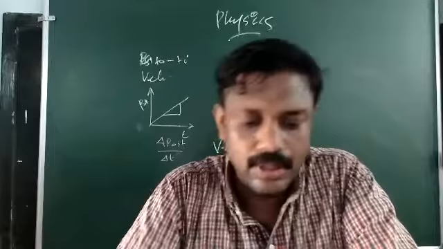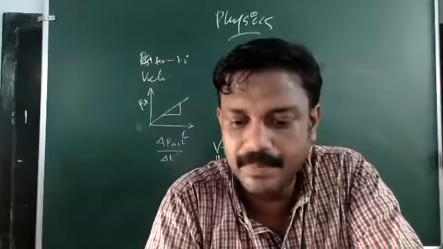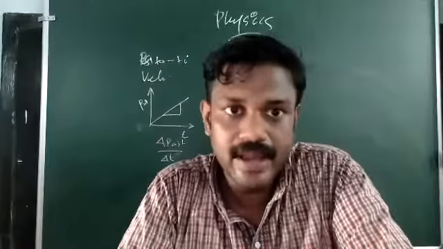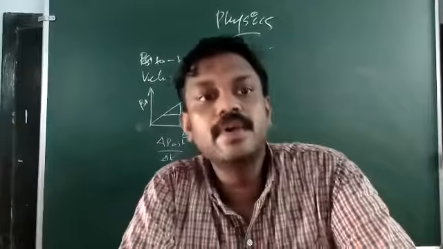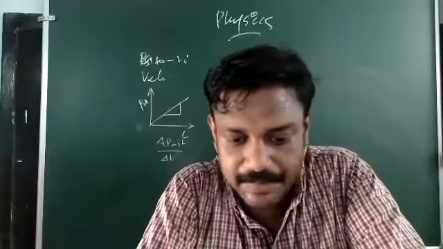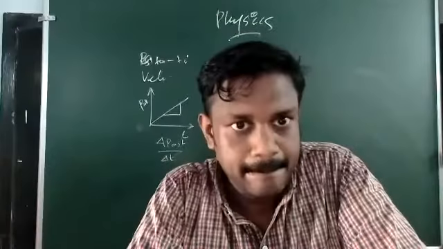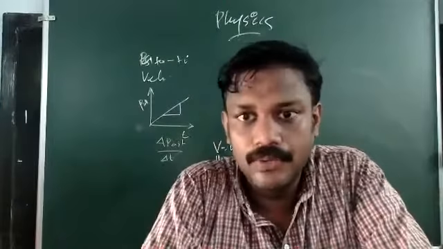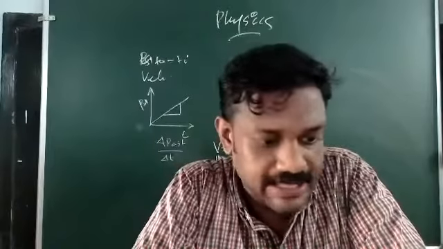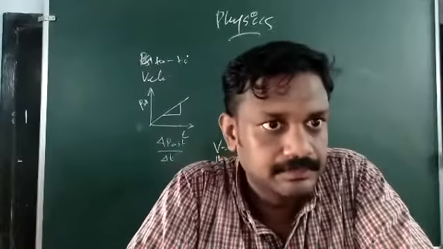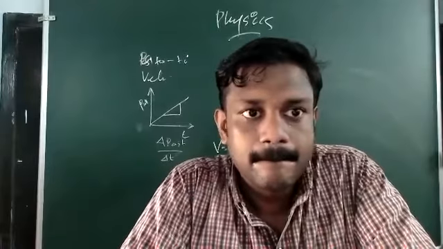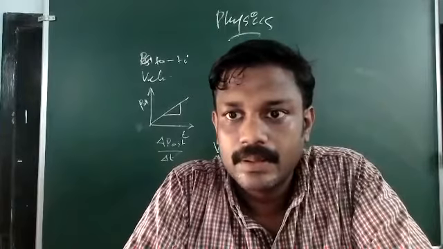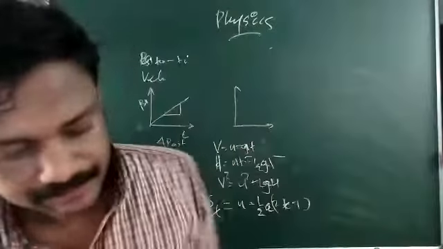Refer to page numbers 140 and 141. These are the numericals based on the first chapter, straight motion along a straight line. Okay, all of you take the textbook and go to page numbers 140 and 141. These are the numerical pages.